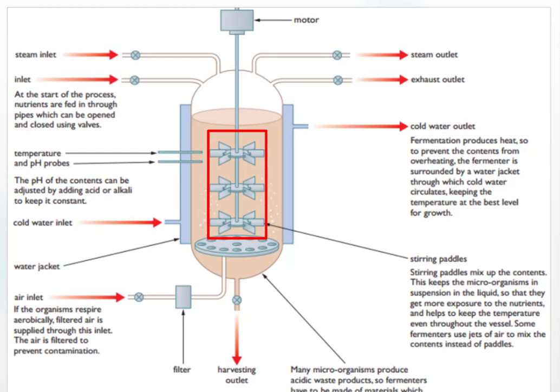So these microbes or bacteria get more exposure to the nutrients, and it helps to keep the temperature constant throughout the vessel. Some fermenters use jets of air to mix the contents instead of paddles.